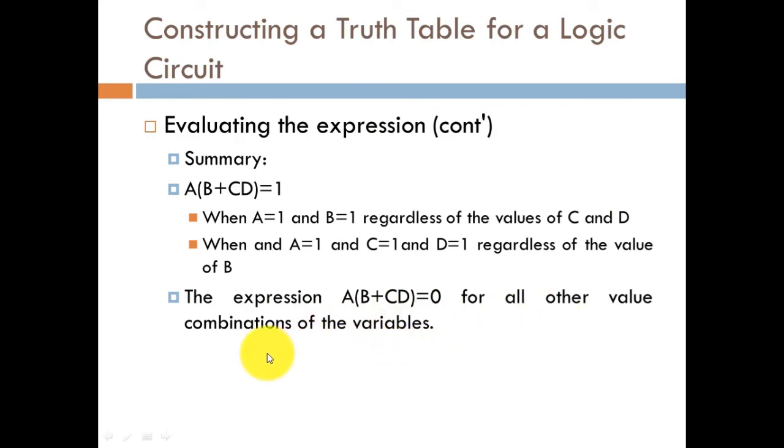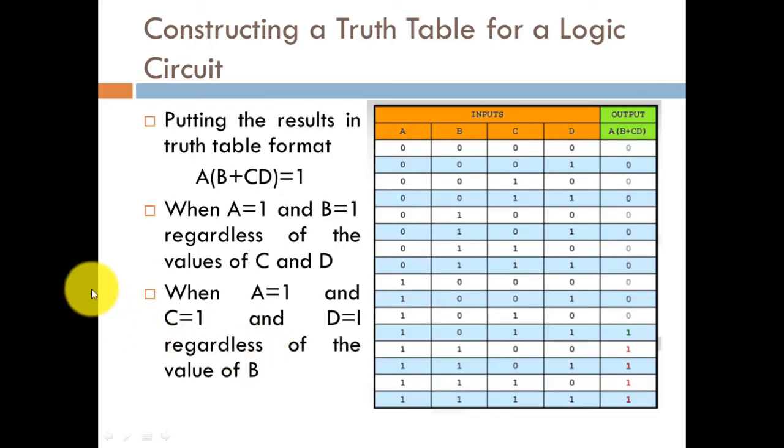So with these deductions, we can simply frame the truth table. Here we will have the inputs, that is A, B, C and D. We have performed different combinations: 0 0 0 0, 0 0 0 1, and so on. These are the different combinations of zeros and ones, so we will have 16 different combinations.